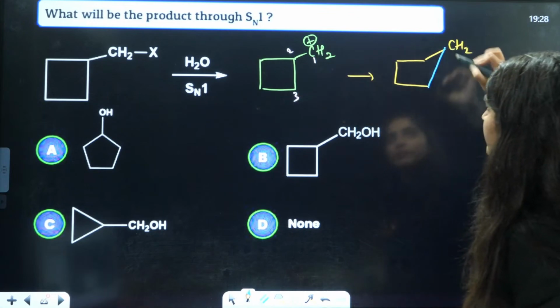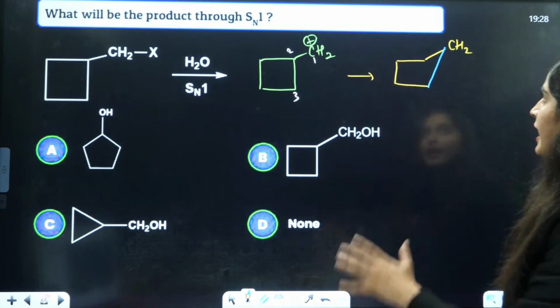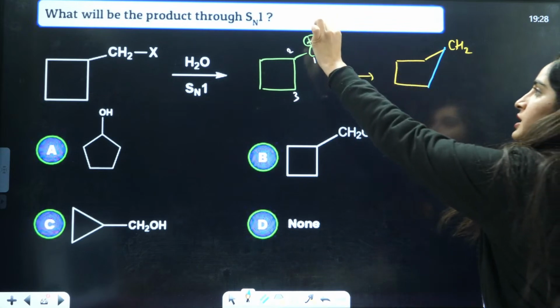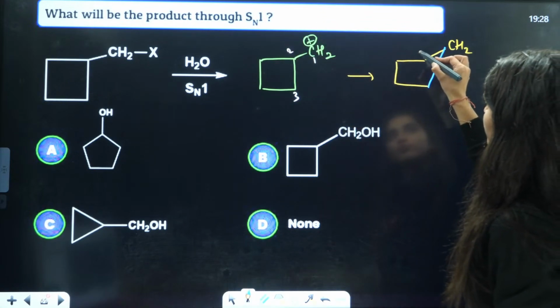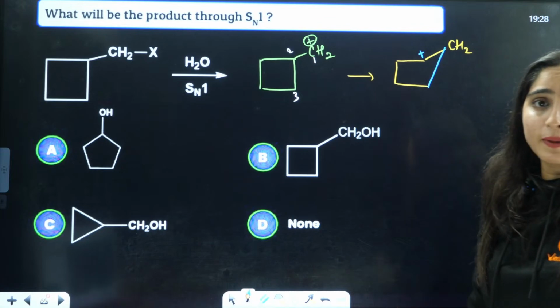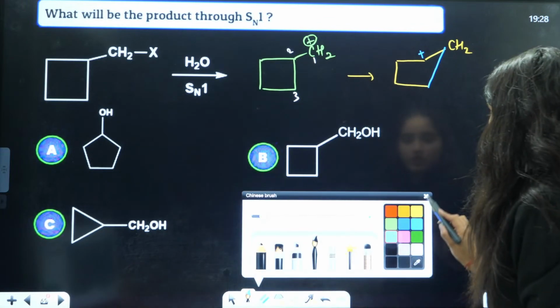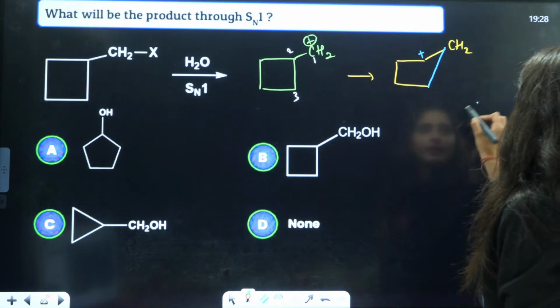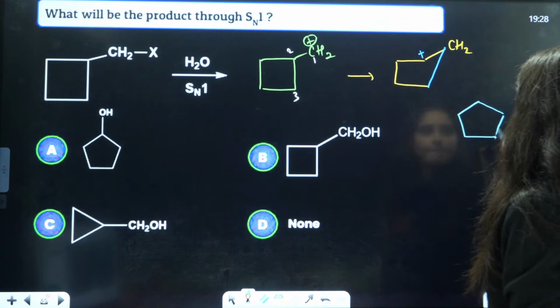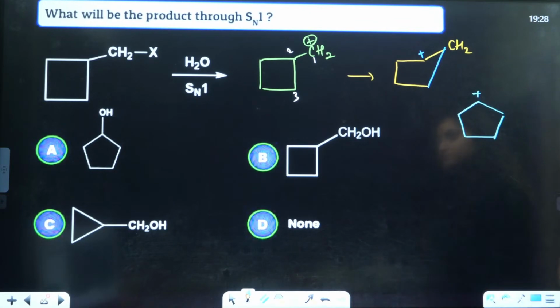So 1 and 3 will be attached here, and hence this positive charge is shifted to this carbon 2. So this will be the carbocation. If you see this, it is going to be like this.